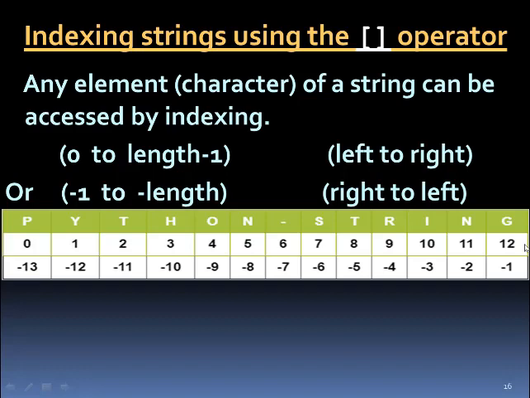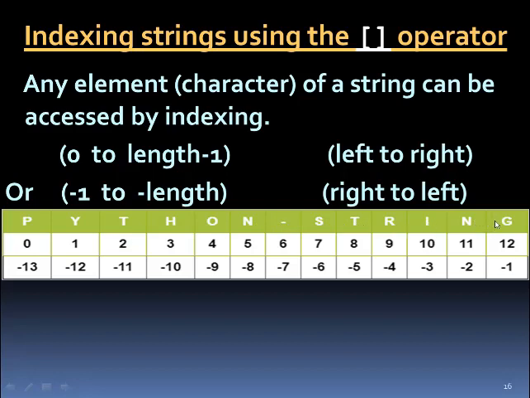There is backward indexing also in Python. It is from minus 1 to minus length, that is from right to left. So in this diagram you can see both the indexing. This is the string python hyphen string. This 1, 2, 3 is forward indexing, which goes from 0 to length minus 1, that is 12. And the backward indexing goes from right to left, that is minus 1 to minus length.